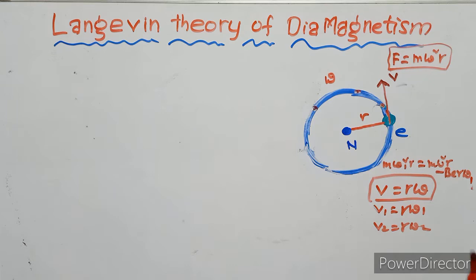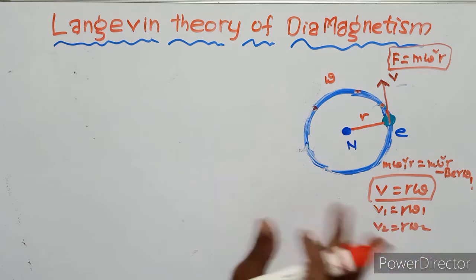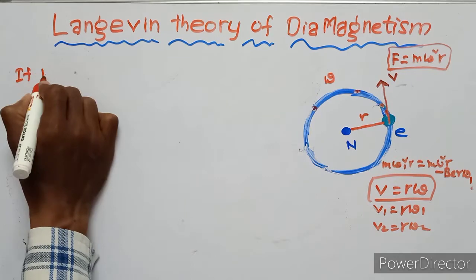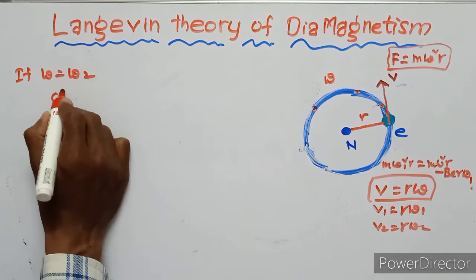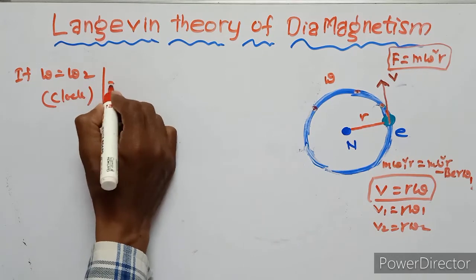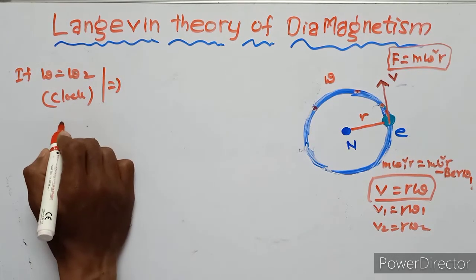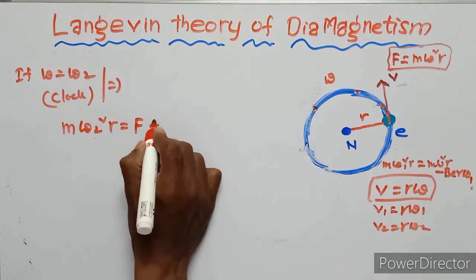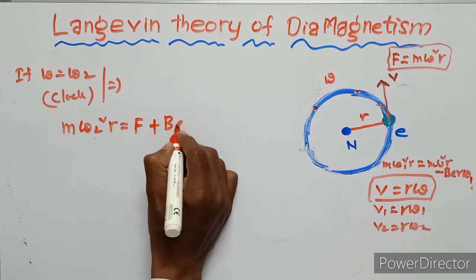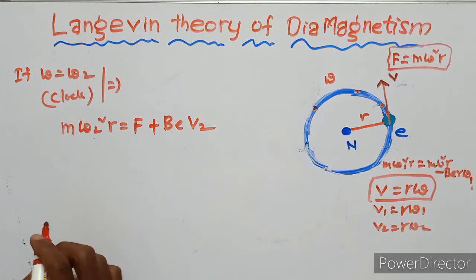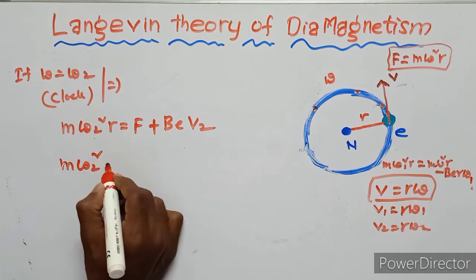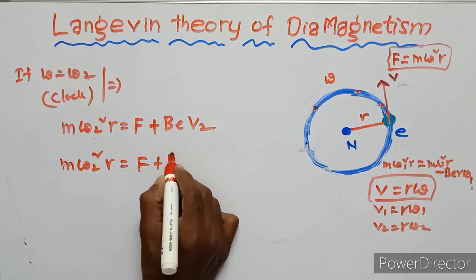Now here the minus sign is the opposite direction. Already we know that the opposite is the anti-clockwise. Now we apply the clockwise. If omega equals omega 2, this is the clockwise, then m omega 2 square r equals F plus BeV2.